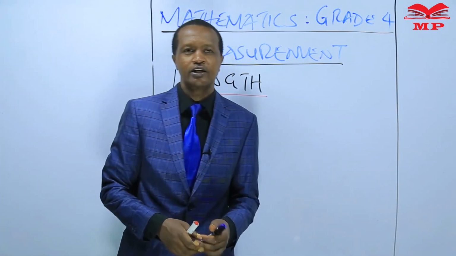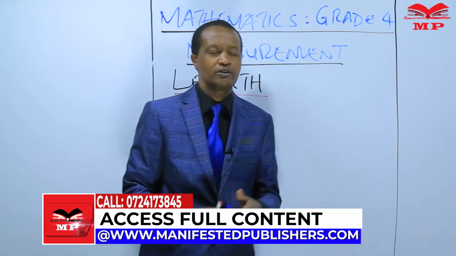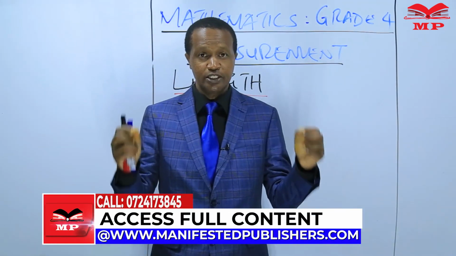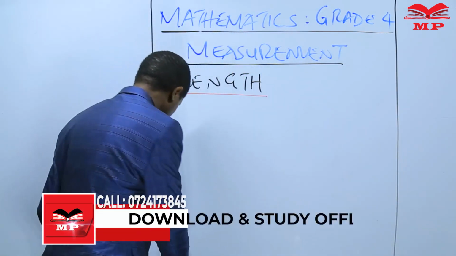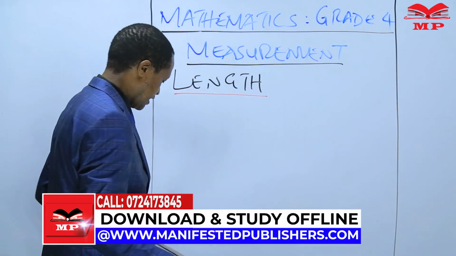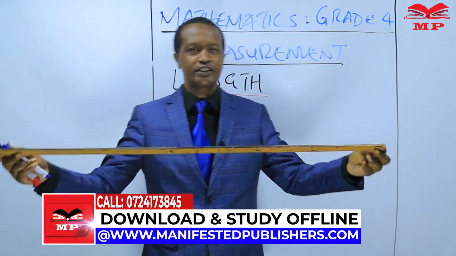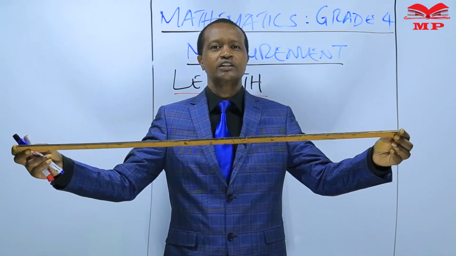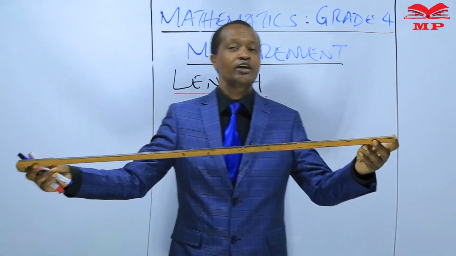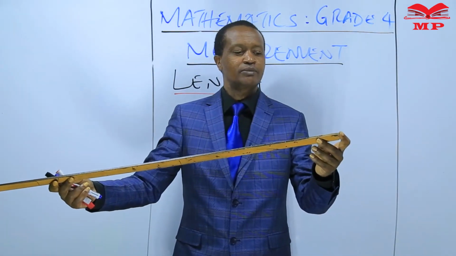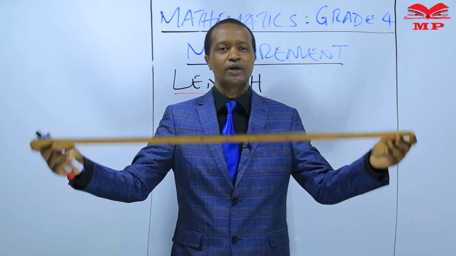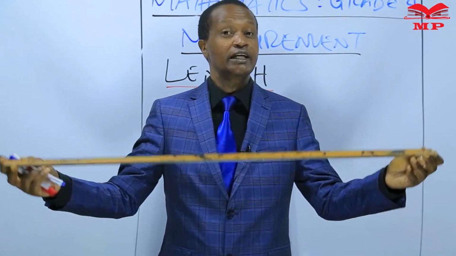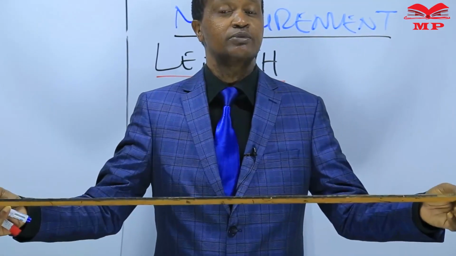Now, the meter ruler. I know we all know, you've seen a meter ruler before. This is my meter ruler. Learners, this meter ruler is marked into 10 equal parts. We use the ruler to measure length of things, items, objects.